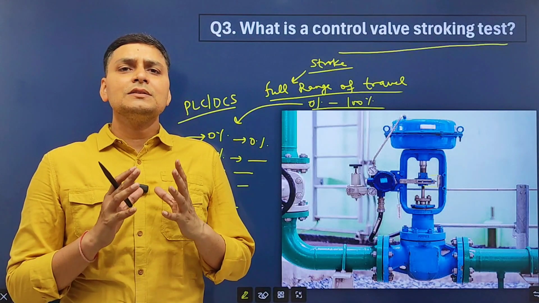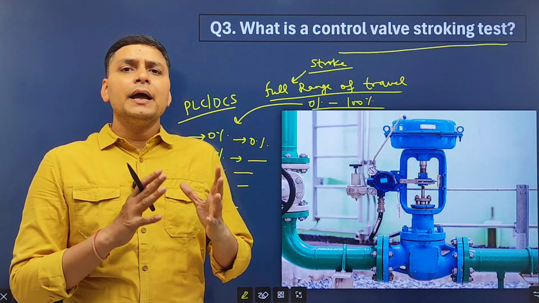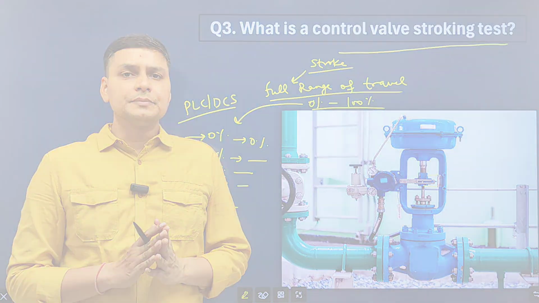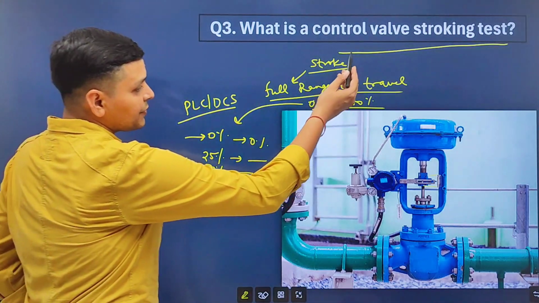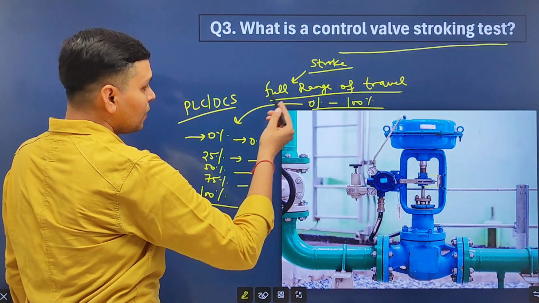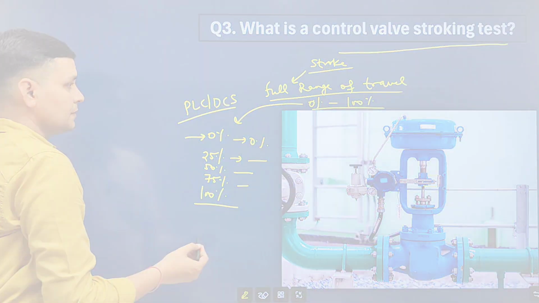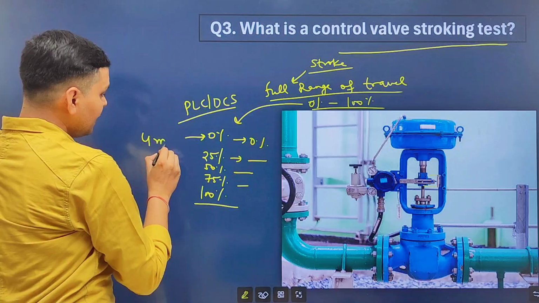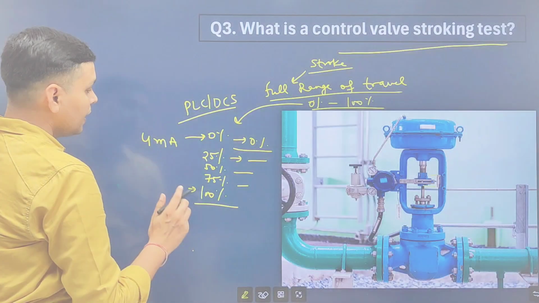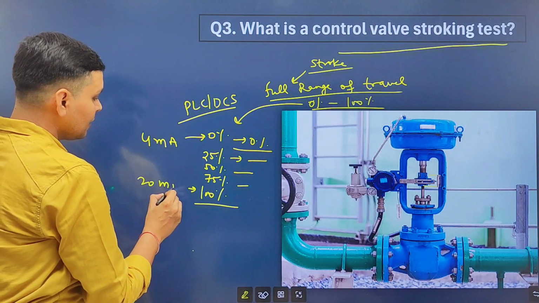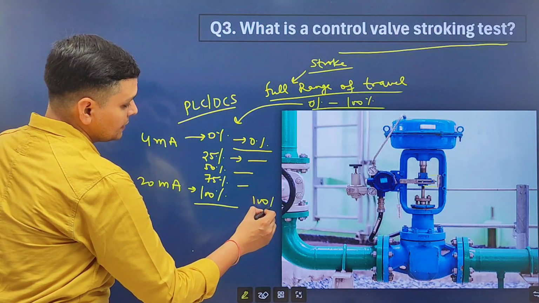Look friends, stroking test is performed for commissioning and at maintenance time. At that time, we need to check that control valve is working according to that signal or not. Here, at 4 milliampere, control valve will operate 0%, and at 20 milliampere, control valve will operate 100%.